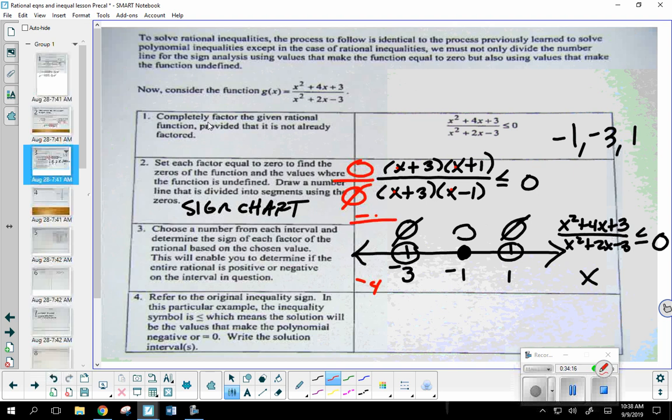Just like we did last week, I'm going to mimic the groups with signs here. So now what's -4 plus 1? That's another negative. -4 plus 3 is again a negative. What about -4 minus 1? That's another negative. So 2 negatives divided by 2 negatives, ultimately what would that give me? That's a positive. So this is a positive interval. See, that's why we call it a sign chart. I'm only interested in a positive or a negative symbol. Is everybody okay with how I did that? Is anybody lost?